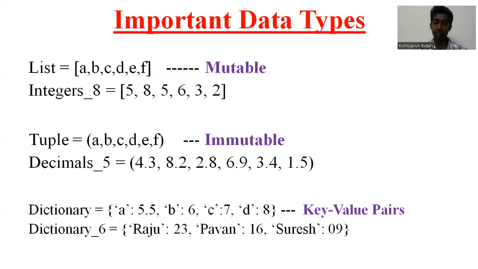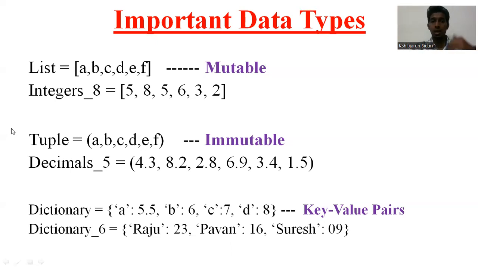What is that key value? For example, you can see here down below, I have written Raju 23. What does that mean? Raju's age is 23. Pawan's age is 16. Suresh's age is 9. So if I mention it like this, it means that for that person's name, there is certain data given about him. That is Raju 23, Pawan 26, or Suresh 9 years. So you can gather data together. That is key value pairs. That is where we use a dictionary.